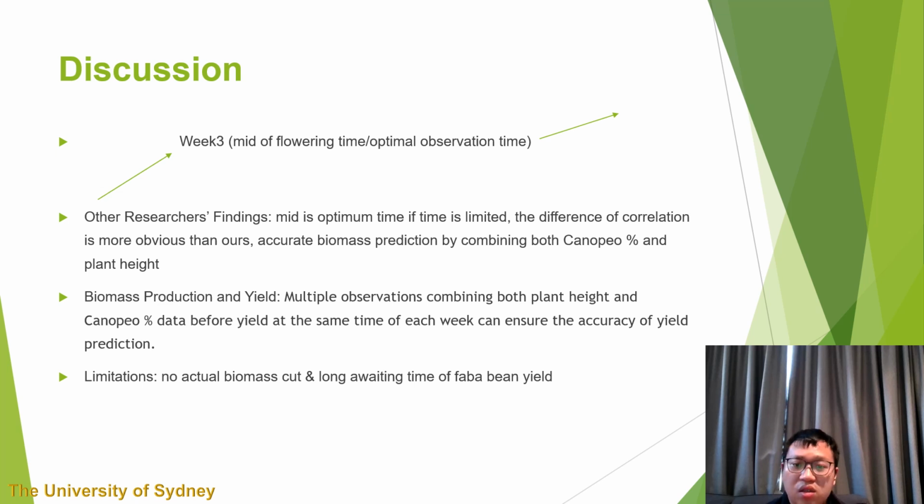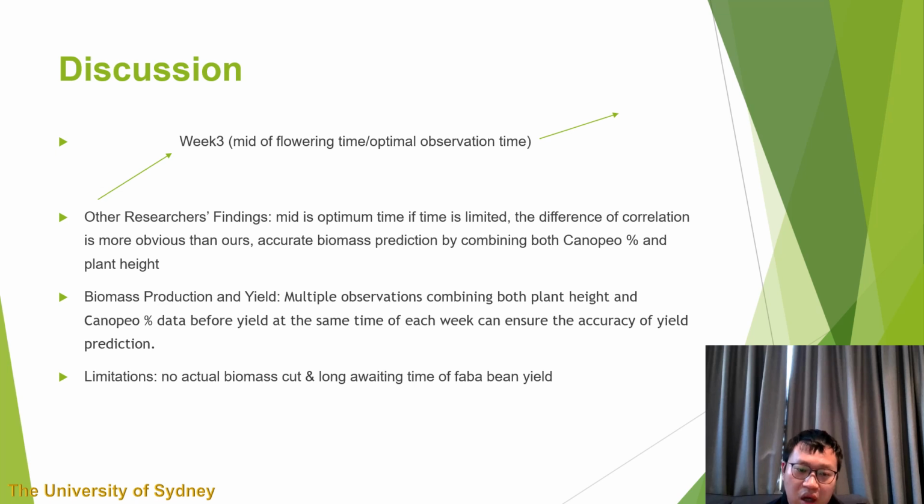Time is limited. The difference of correlation is more obvious than in other weeks. Biomass production estimated by combining both canopy percent and plant height is more accurate and reliable. Moreover, multiple observations combining both plant height and canopy percent data before yield, at the same time of each week, can ensure the accuracy of yield prediction based on our experiment.